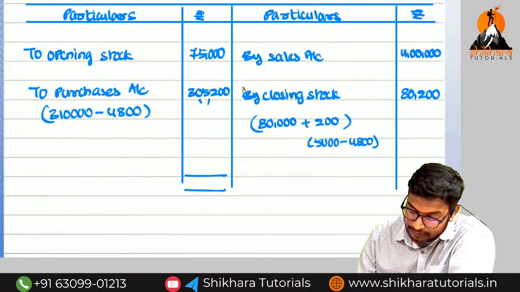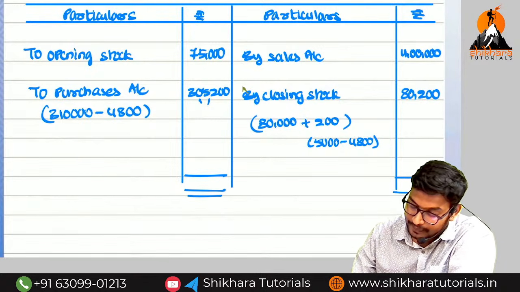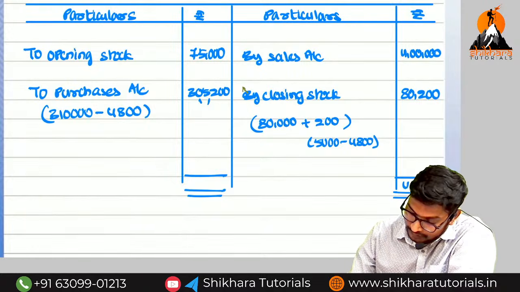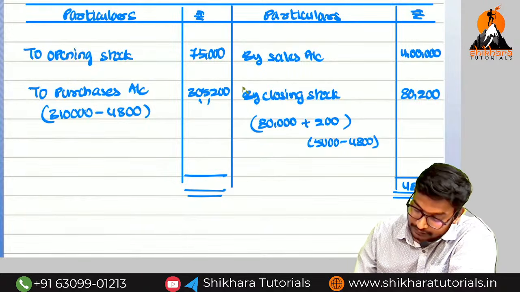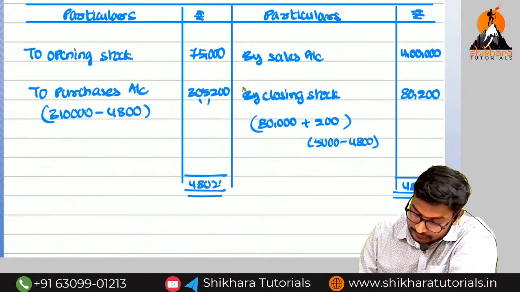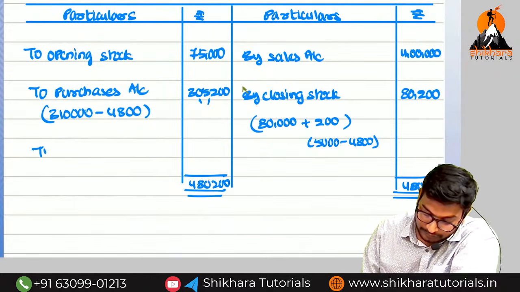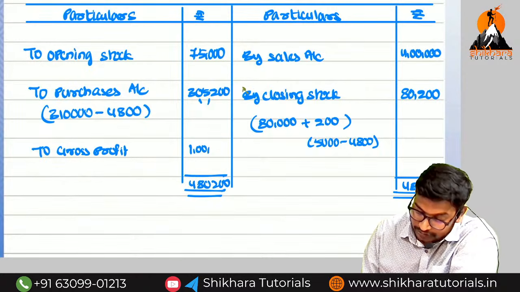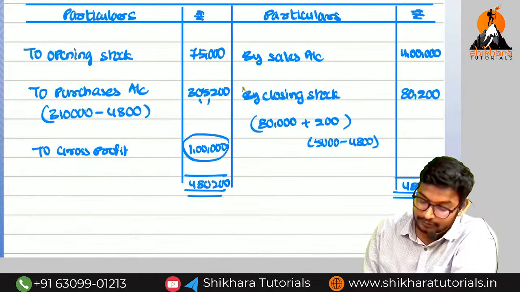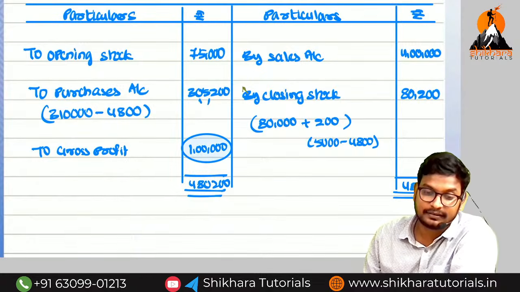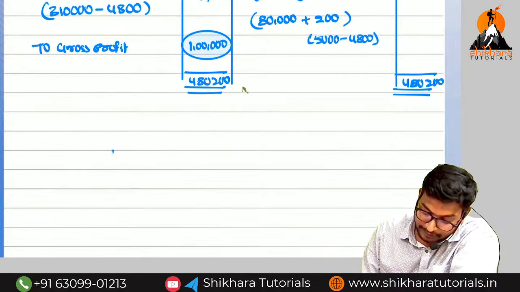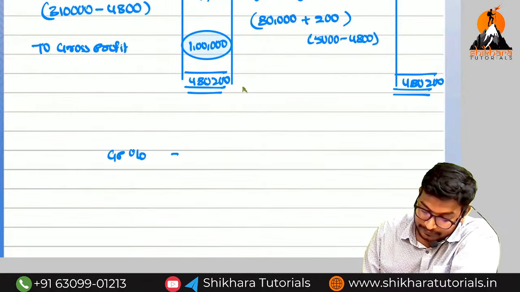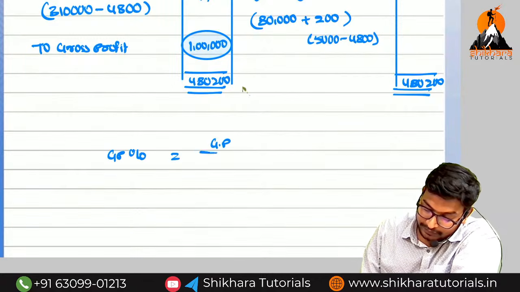So what is the gross profit we are getting? 4,80,200 to gross profit, 1 lakh. So we can find out the gross profit percentage. What is the formula? Gross profit divided by sales into 100.